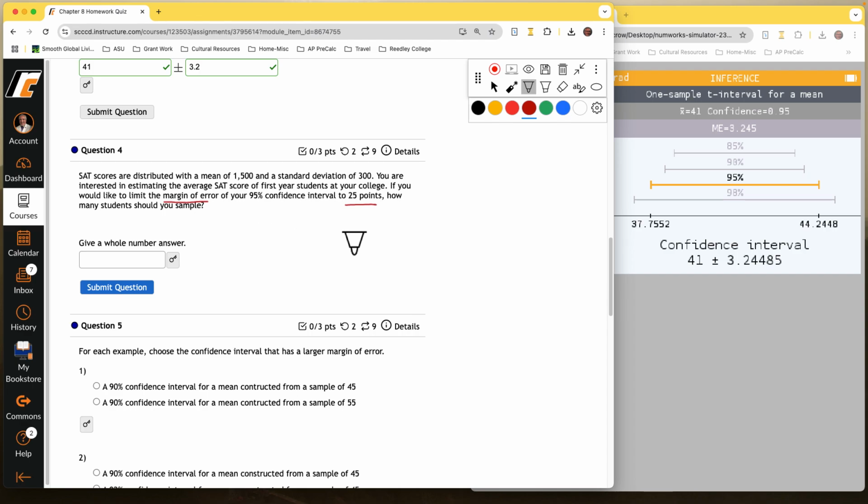Now, what you're going to have to remember is that we have this formula, or at least have it written down somewhere, that we can calculate the number that we need in a sample by this formula where we take z critical times the standard deviation of the population divided by the margin of error that we're trying to achieve, and then we square this.